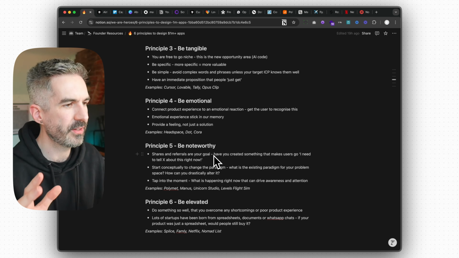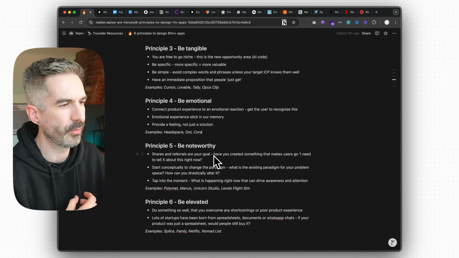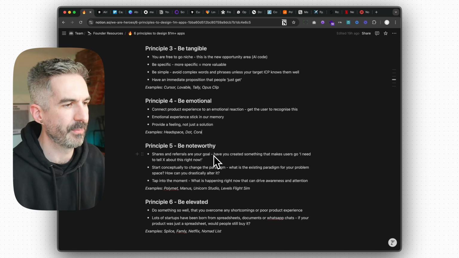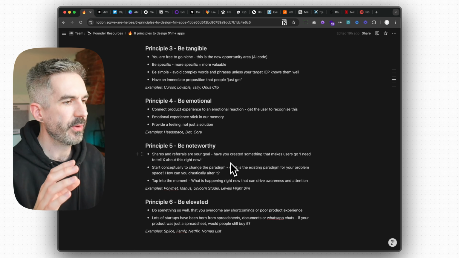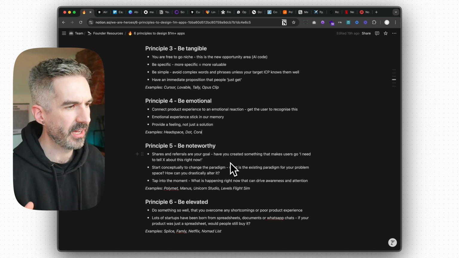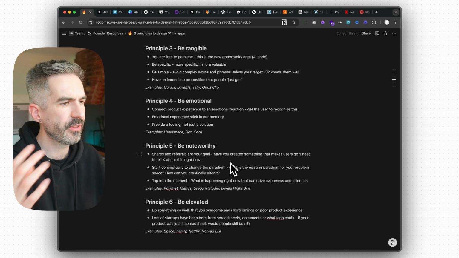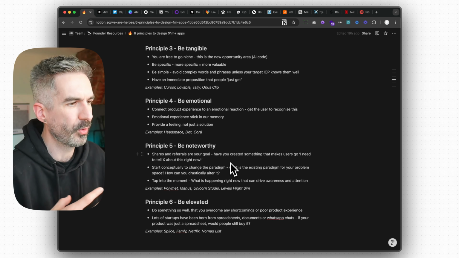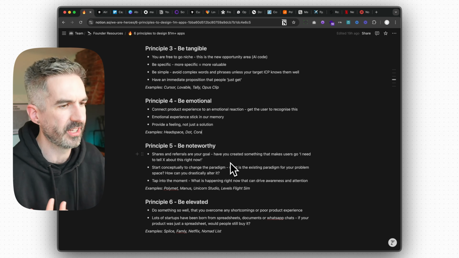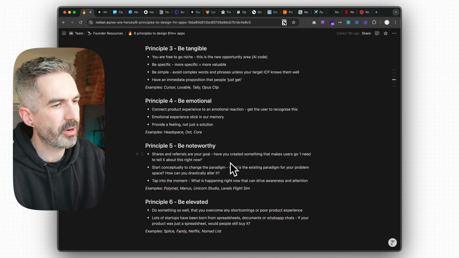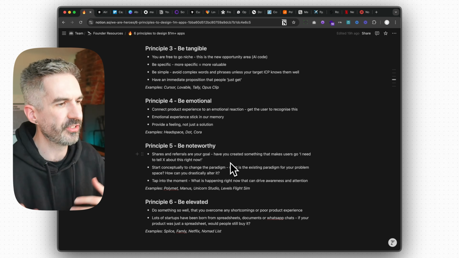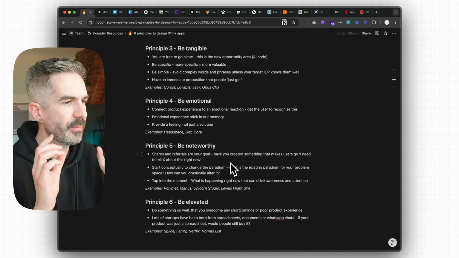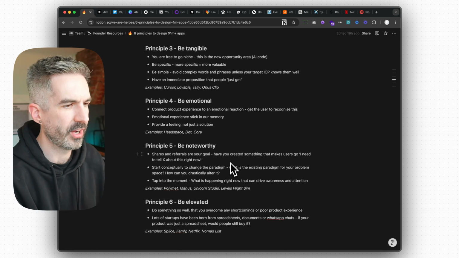A good way of doing this when you're designing or building an app is to show people through the app experience. This is where we can go back to that idea of that one magical interaction, to think, how does that best show what our vision is, what we're trying to achieve, what our opinion is? And also, part of being noteworthy and getting shares and referrals and people talking about your app is to be able to tap into the moment that's happening right now.